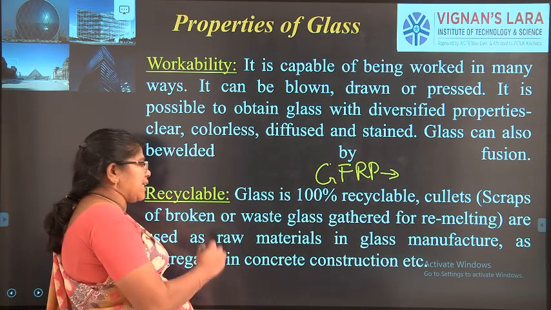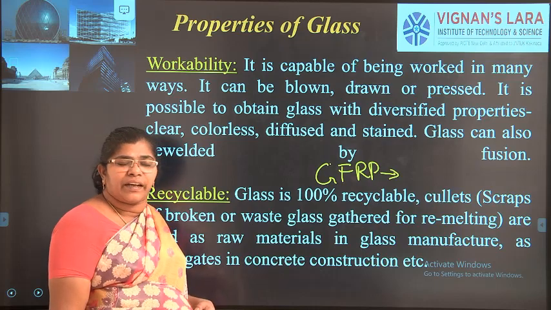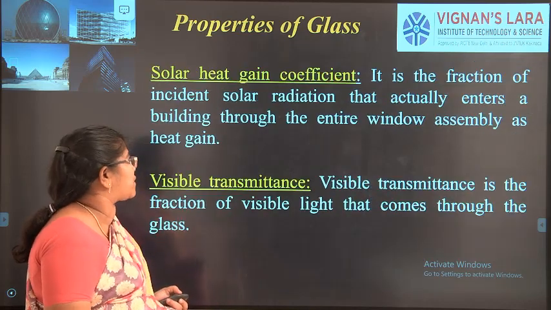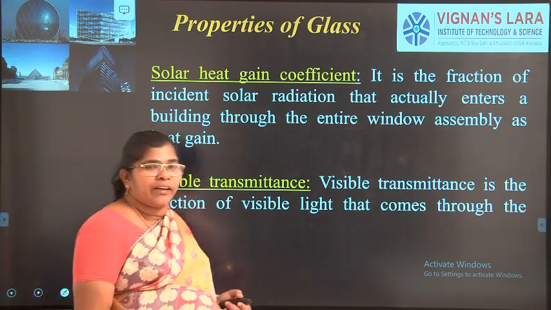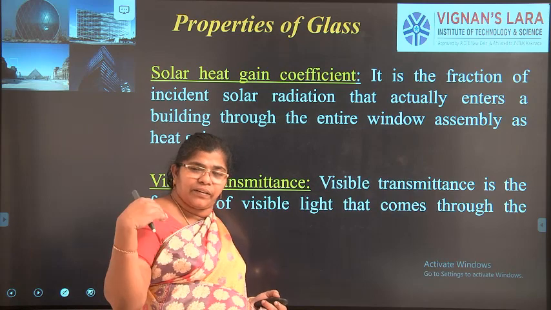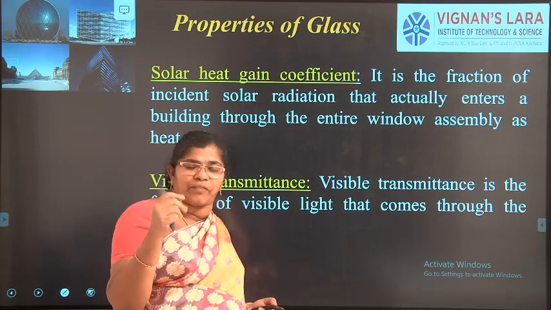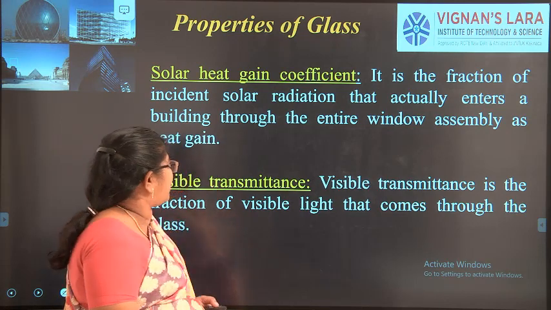Next, glass is recyclable, and 100% of the glass is recyclable. It can be recycled into any other shapes we want. Then there is the solar heat gain coefficient. A fraction of the sunlight is reflected, some of the light is refracted, some of the light is held back, which determines the heat gain coefficient.